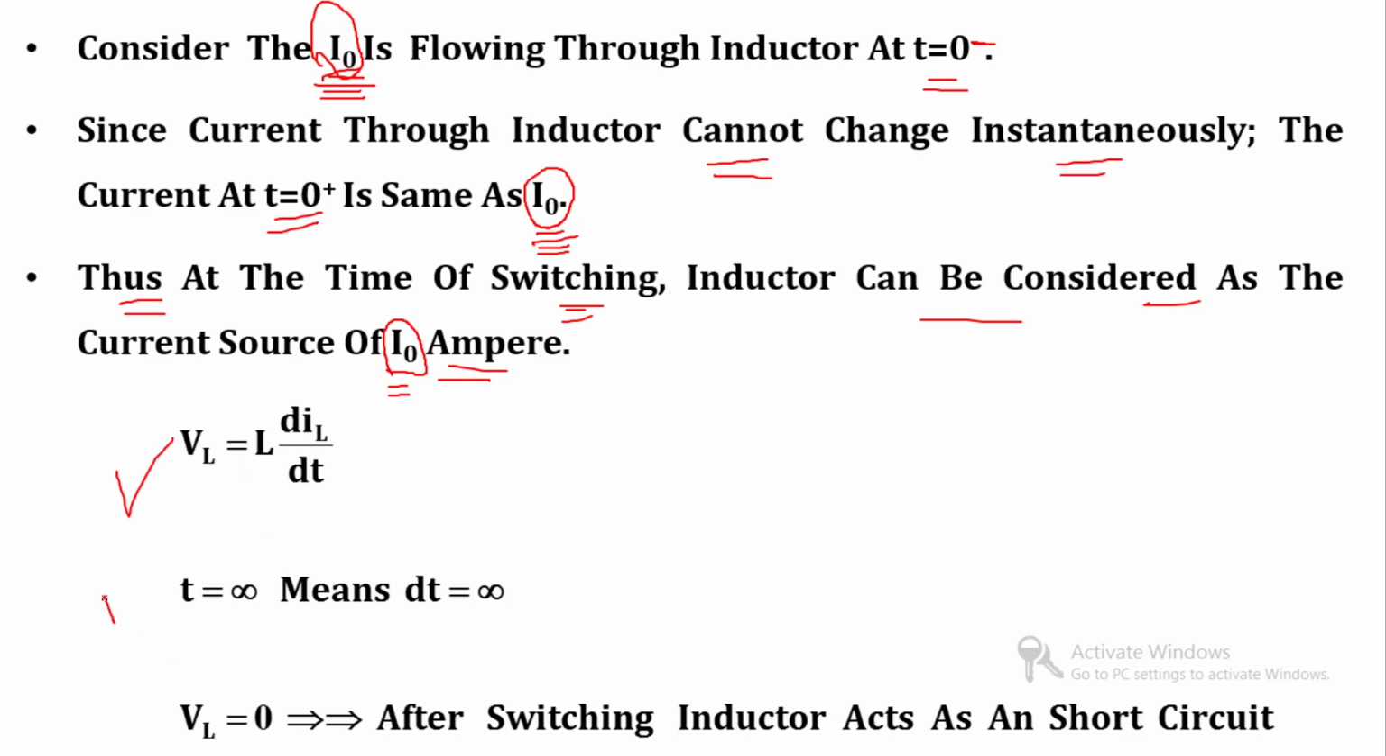So vL is equal to L diL by dt. After switching, that means t is equal to infinity, dt is also equal to infinity. So if I put infinity over here, then vL becomes 0. So after switching, the inductor acts as a short circuit element. So this is the initial condition across the inductor.